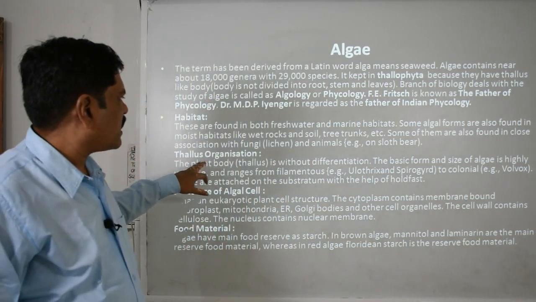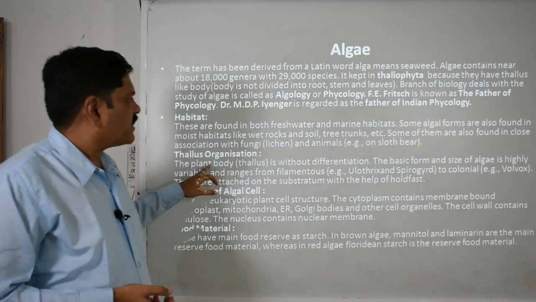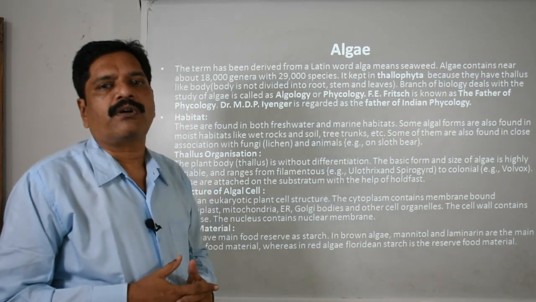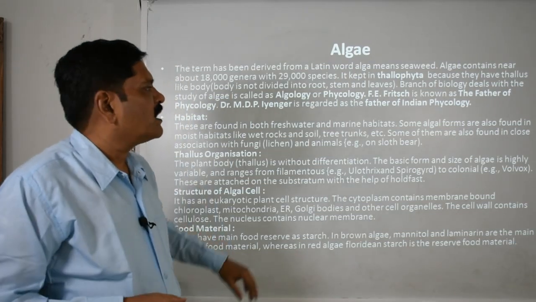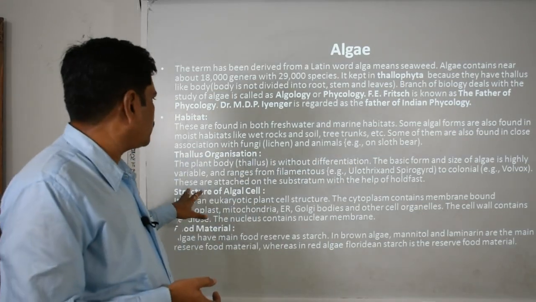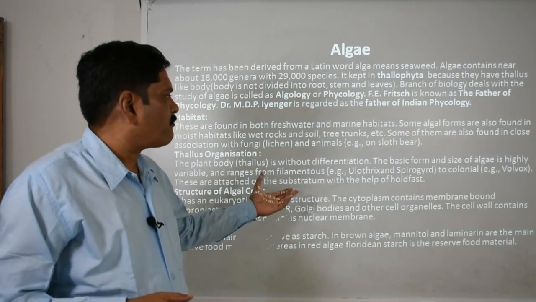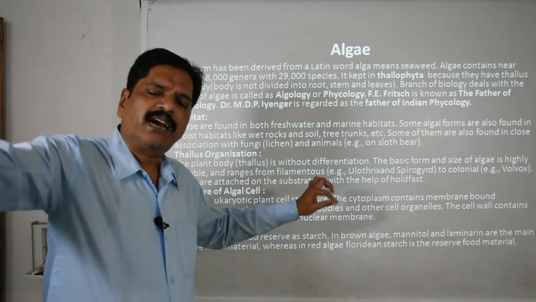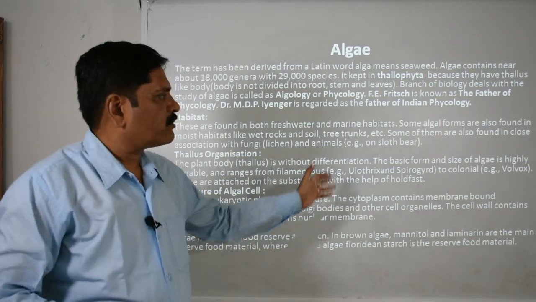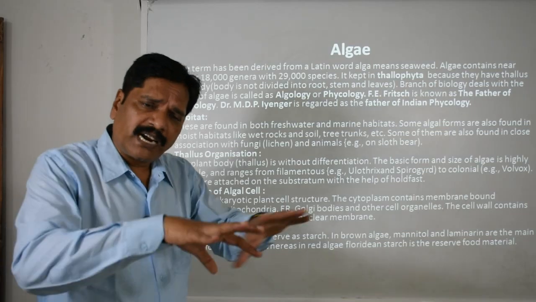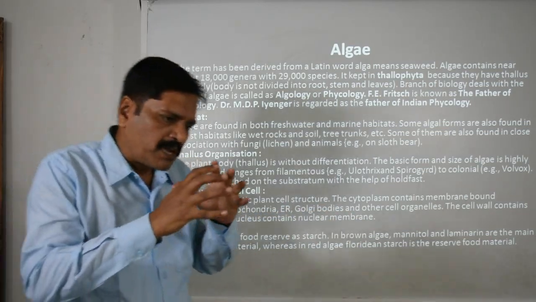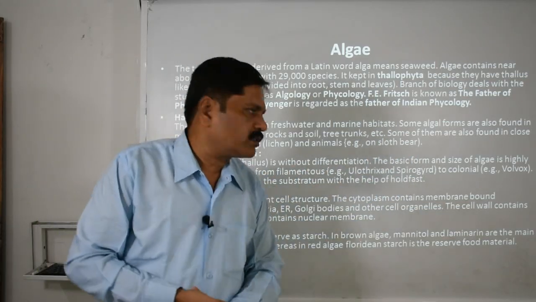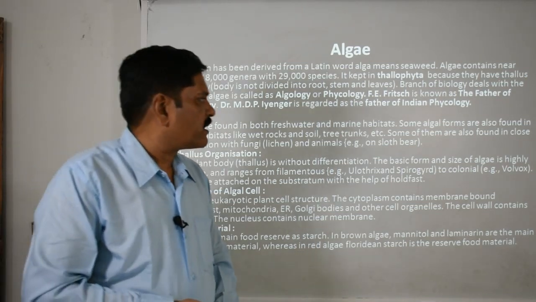Now, in the thallus organization, as we learn, this plant body is without differentiation. As I told you, there is no differentiation of the body into root, stem and leaf. The basic form and size of algae is highly variable and ranges from filamentous to colonial. They may be in the form of a colony, like the ball-like structure of Volvox, or the filamentous structure like Ulothrix, or you can also call it Spirogyra.